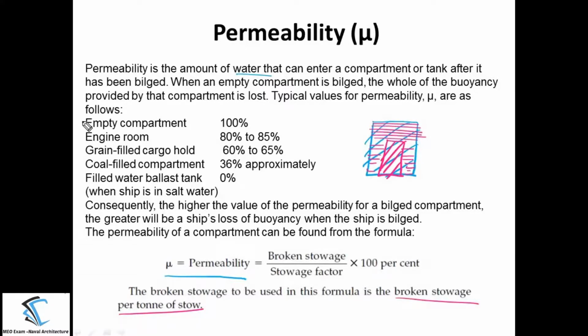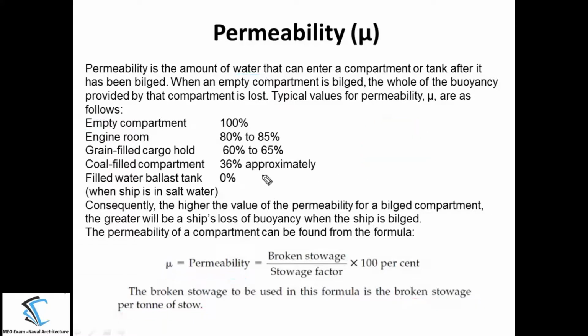For example, for the empty compartment, what will be the permeability? Try to understand here for the empty compartment. You have an empty compartment like this. Now in this compartment nothing is there. There is no cargo, there is no engine room, nothing is there. So totally empty space is there.